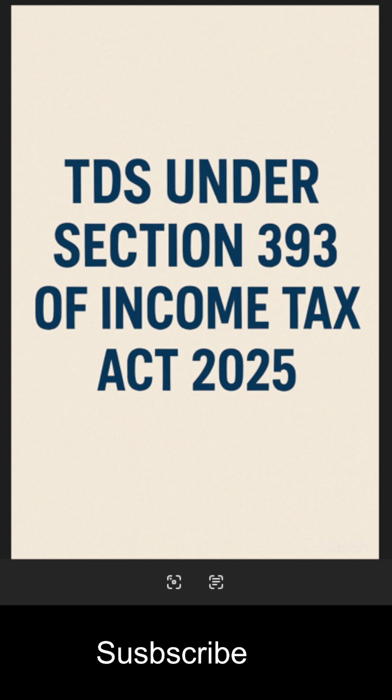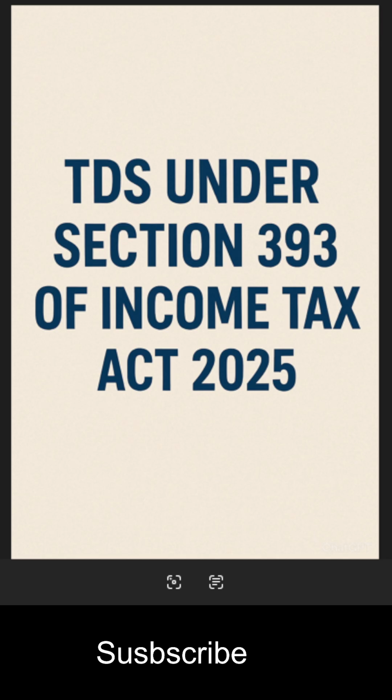Then the next one is rent. Here, you have to understand, any income by way of rent, person other than the specified person, the rate is 2%. The threshold limit is rupees 50,000 for a month or part of a month. The second one is any income by way of rent, where it is a specified person.